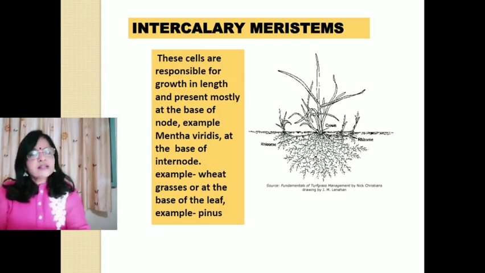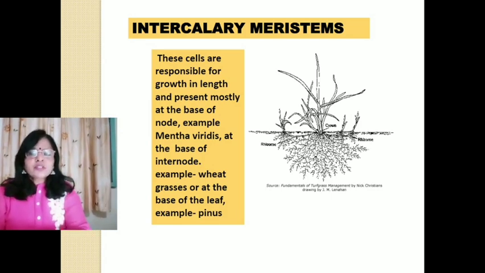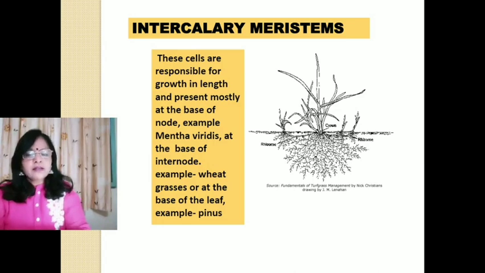Number 3 is intercalary meristem. Intercalary meristems are responsible for growth in length. इनका काम लंबाई बढ़ाने का होता है and present mostly at the base of the node. In the case of Mentha viridis, they are found at the base of the node. Sometimes they are present at the base of the internode.